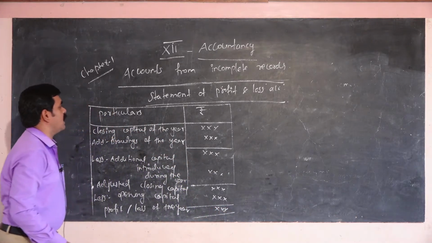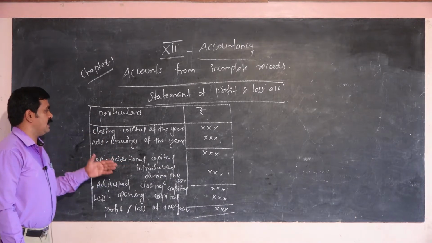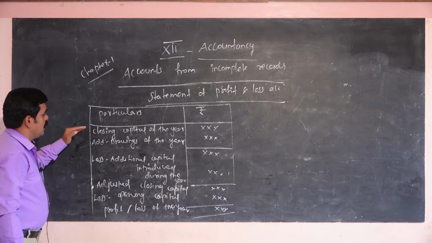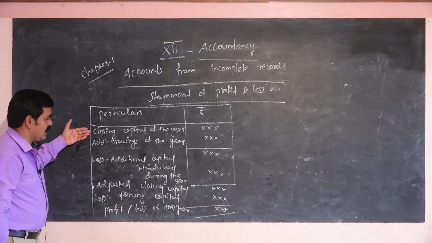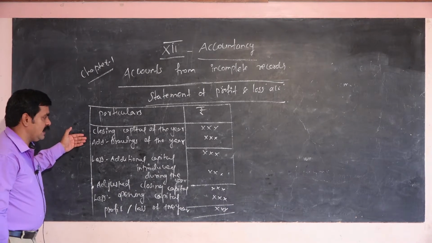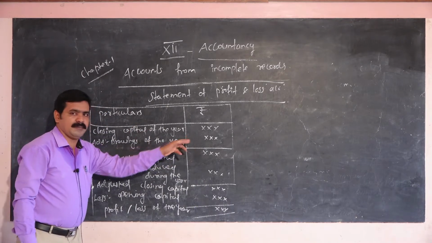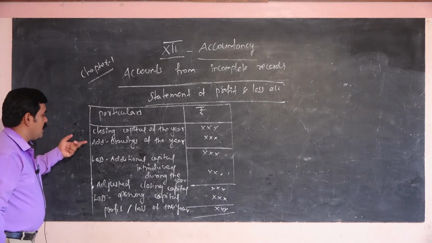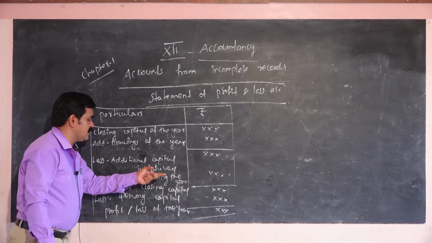This is the format of the statement of affairs. I have to explain again. Particulars, rupees: closing capital of the year. You have to add to this closing capital the drawings of the year. You will get some amount from this statement. Then you have to subtract from this amount the additional capital introduced during the year.